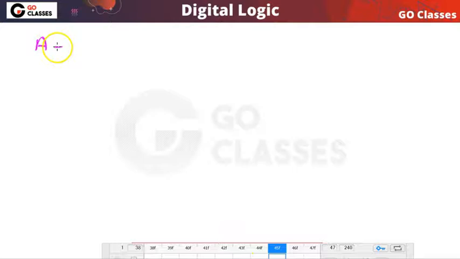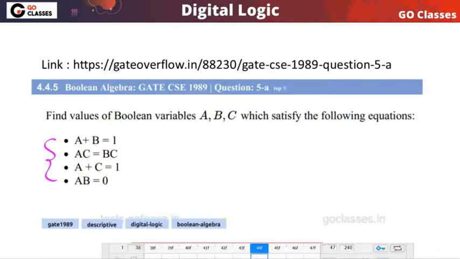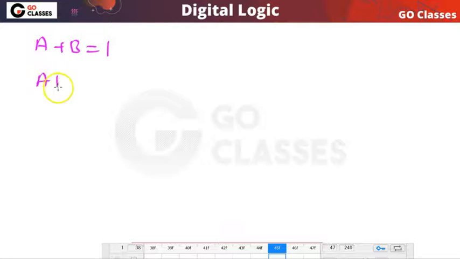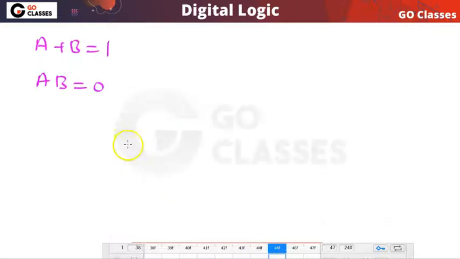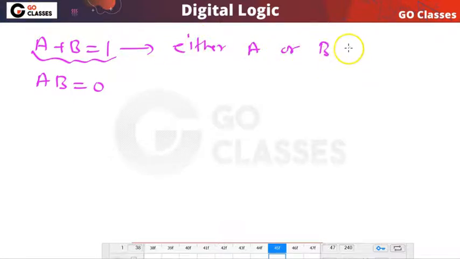You can notice that the first equation is saying that a plus b, a or b equal to 1, and the last equation is saying that ab equal to 0. So the first equation is saying a or b equal to 1, the last equation is saying ab equal to 0. From this you can notice that at least one of them must be 1. I can say either a or b must be 1, correct?